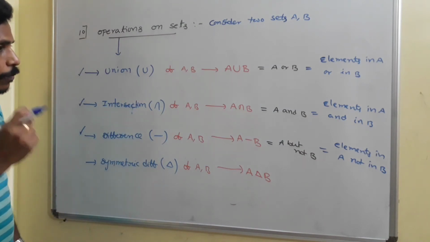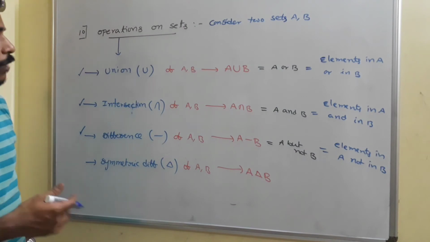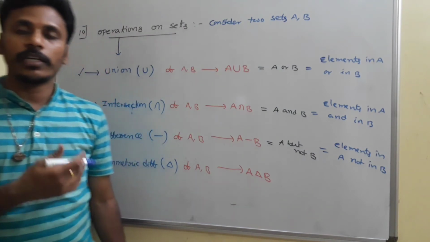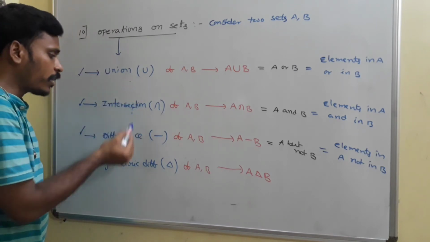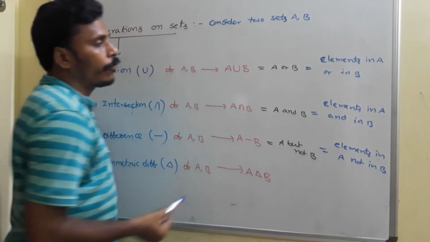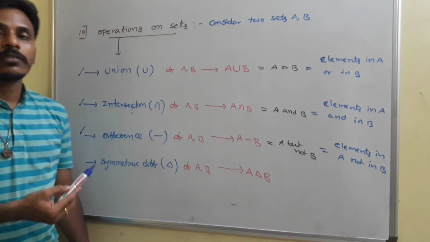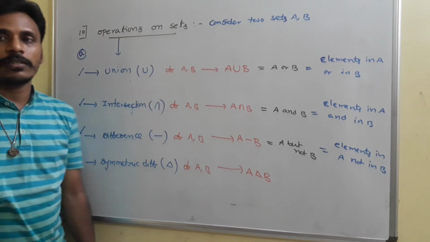Okay, so based on these definitions, we will operate union, intersection and difference between two sets. These are the notations and these are the definitions. In the next point I will give you some examples, operations on sets. Just have a look.